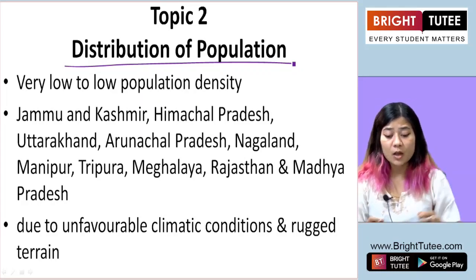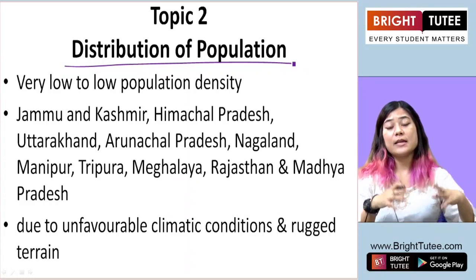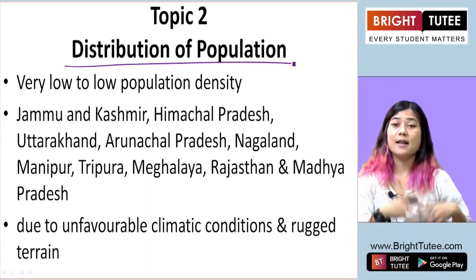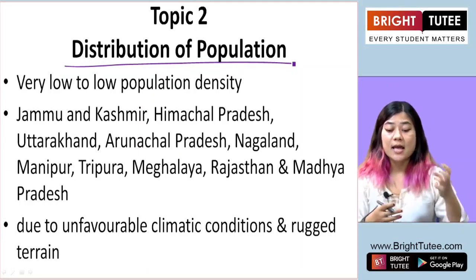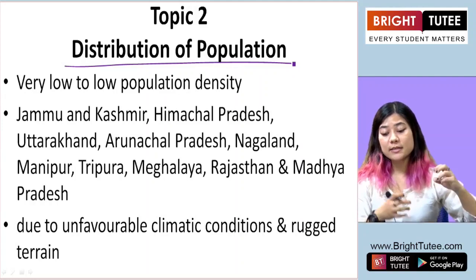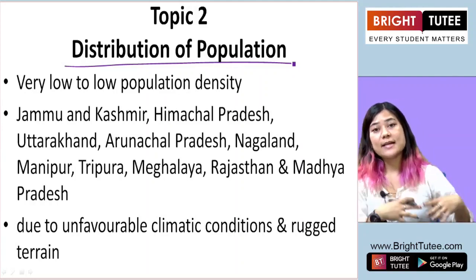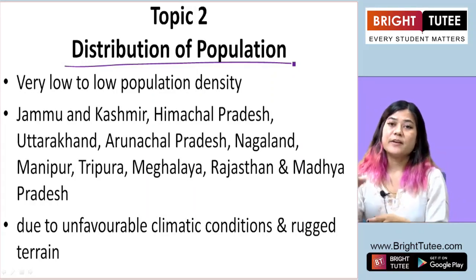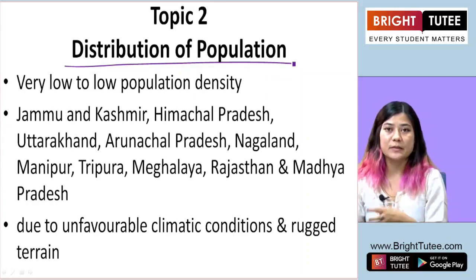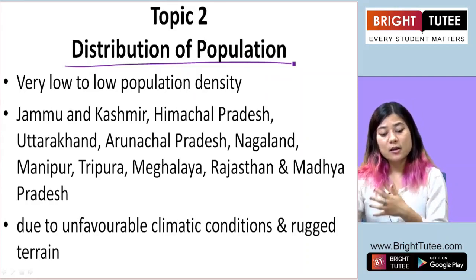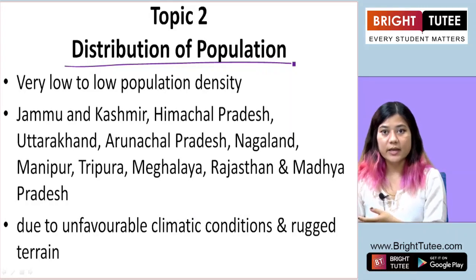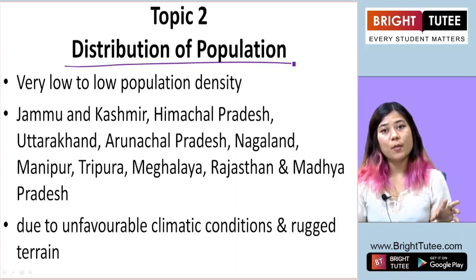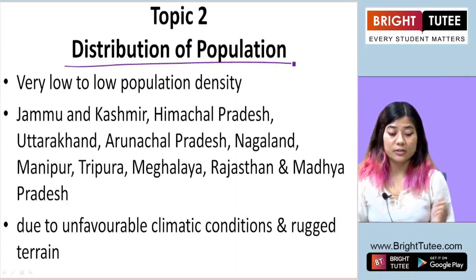Okay? If an area has a large number of people living in it, then that area is called densely populated, and it has a high population density. Now if an area is very sparsely populated, there are very few people living in that area, then that is low population density. It is not densely populated. So high population density and low population density occur depending on the regions.